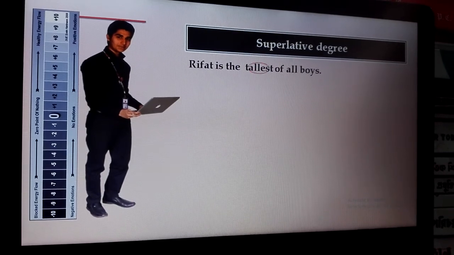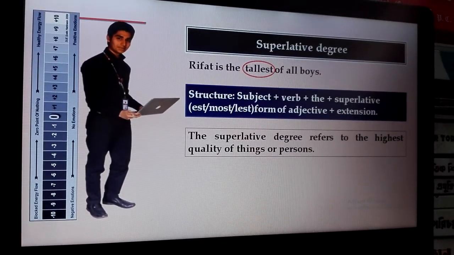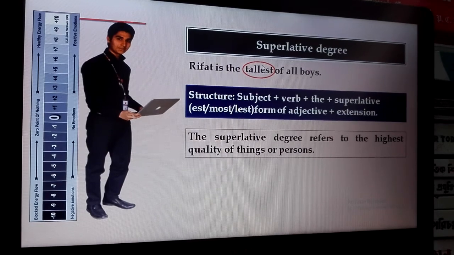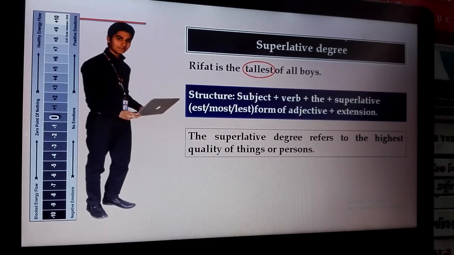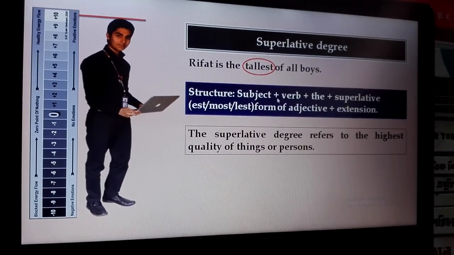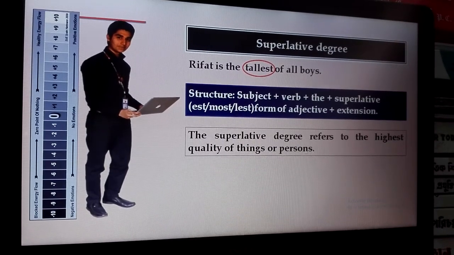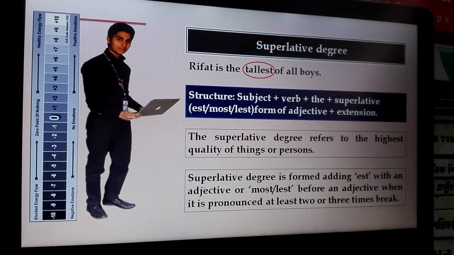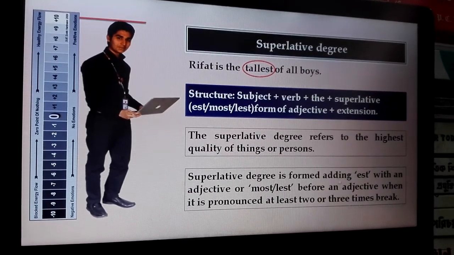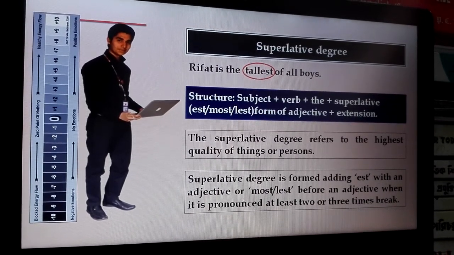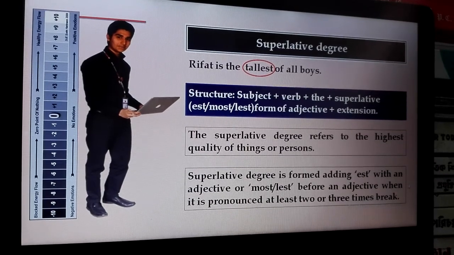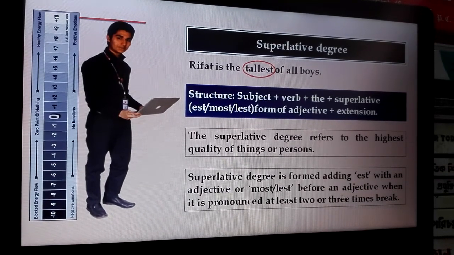Rifat is the tallest of all boys. Here tallest is the superlative form of the adjective, and the structure of the superlative degree is: subject plus verb plus the plus superlative form of adjective plus extension. The superlative degree refers to the highest quality of things or persons. The superlative degree is formed by adding EST to an adjective, or most or least before an adjective when it is pronounced at least 2 or 3 times.